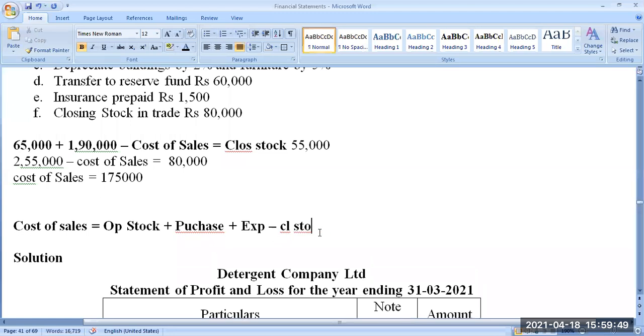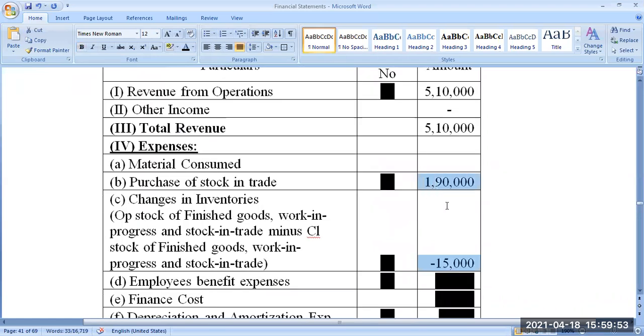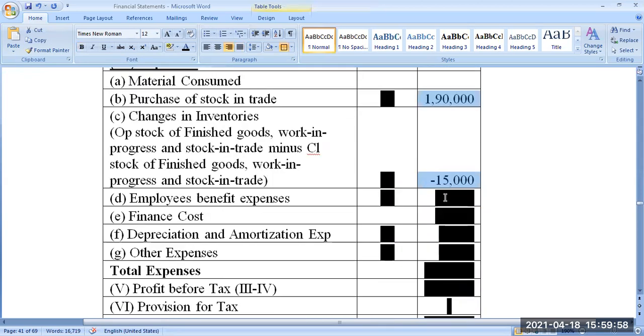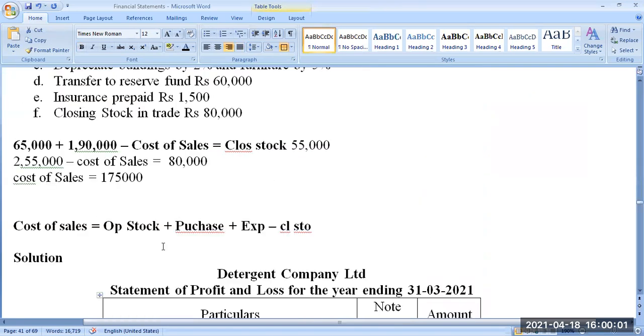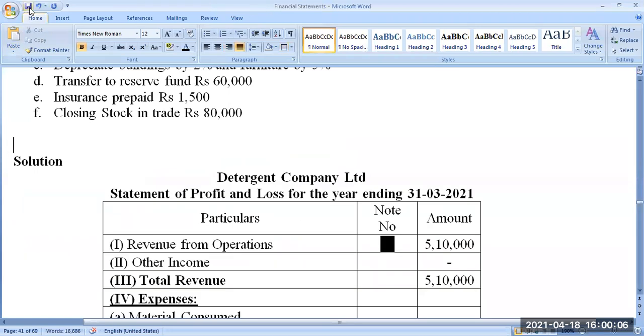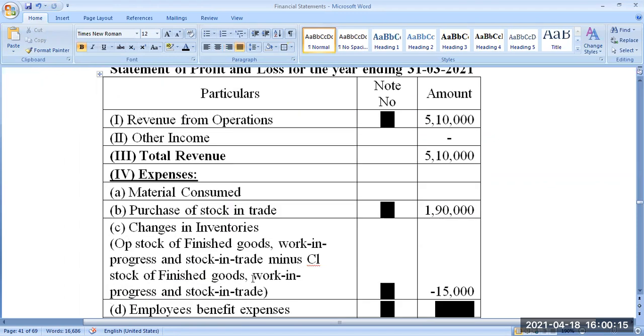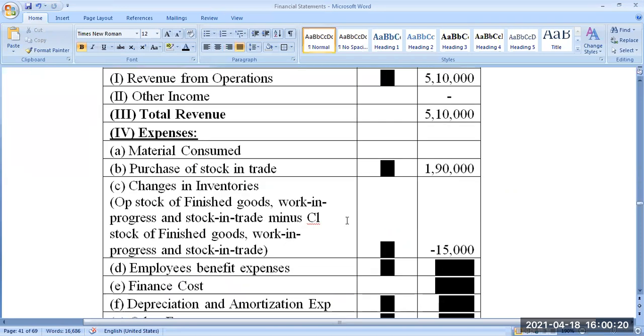Instead of doing this, we are directly doing it in the statement, the net effect. These two put together is the cost of material. If any other expense is there and you add that also, that becomes your cost of sales. That is why we are taking this stock in the profit and loss account. Okay, it is not taken in the profit and loss account; it is used to find out the change in inventory. What is change in inventory? The plus or minus from the opening to the close. That's it. Are you getting anything now out of this? That's all.